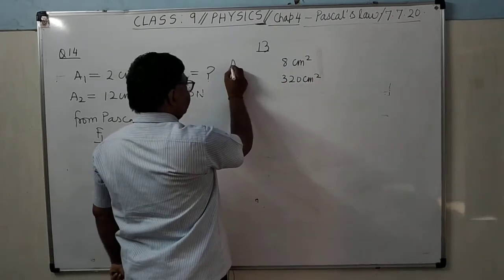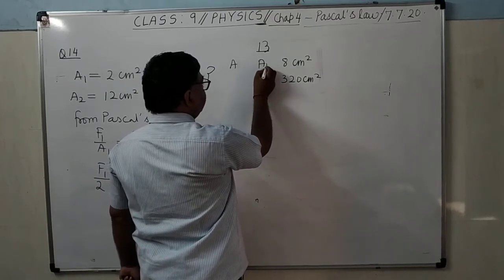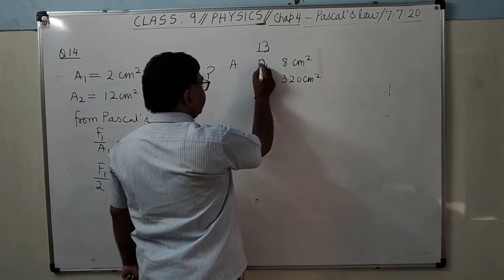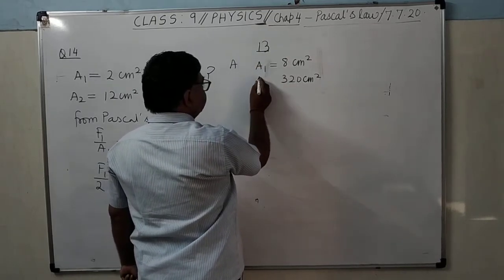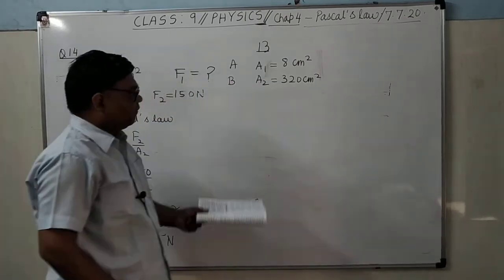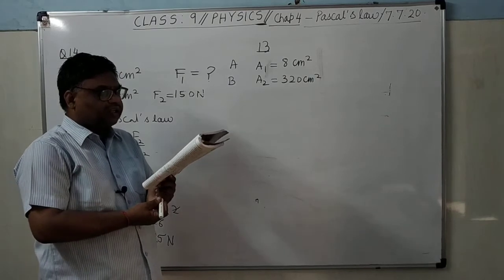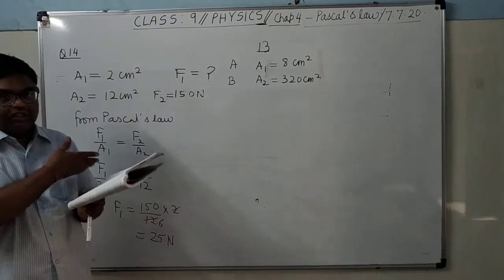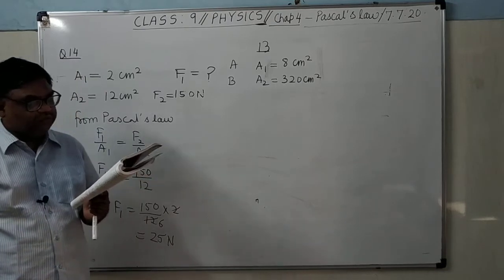Here this is A, you take its area as A1 because it is smaller, and this as A2, which is for piston B, respectively, and they are joined at their bottom by a tube, just as shown in the diagram, and they are completely filled with water.